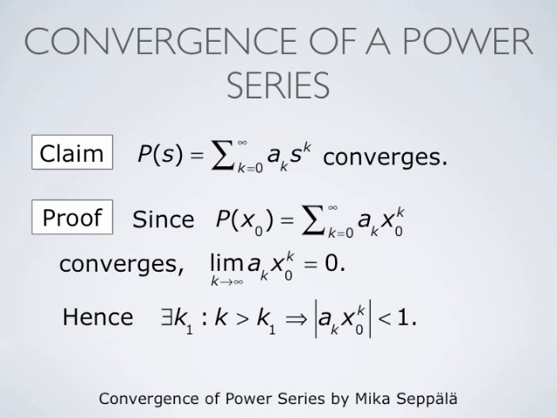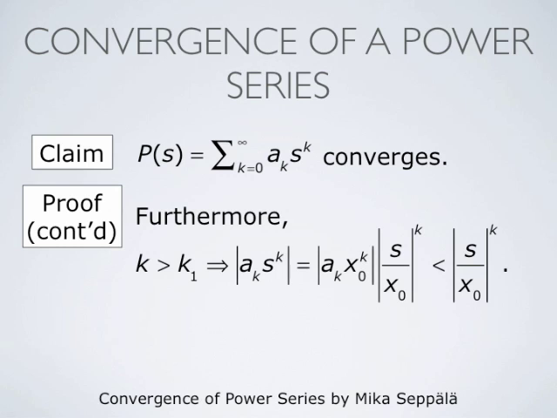Therefore, after some number k1, the absolute value of ak times x0 to the power k becomes less than 1. So we can find k1 such that whenever k is larger than k1, the absolute value of ak times x0 to the power k is less than 1.